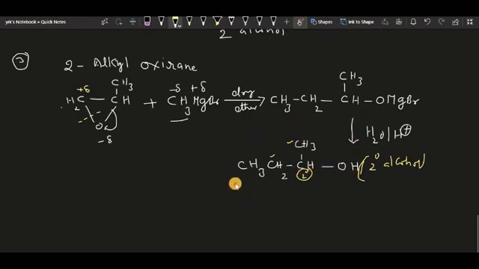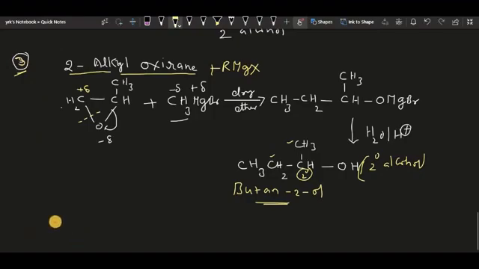That means it is 2-butanol, or butan-2-ol. So with cyclic ethers also we can generate secondary alcohols. We have taken a 2-alkyl oxirane with Grignard reagent RMgX. This is our third chemical reaction we have shown.